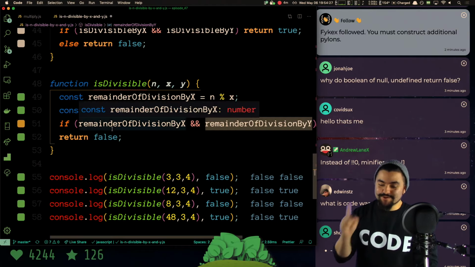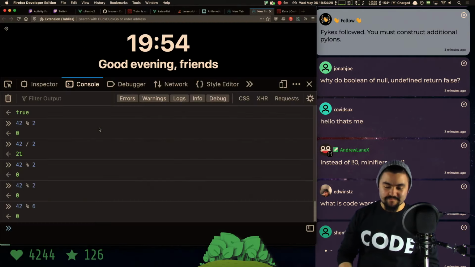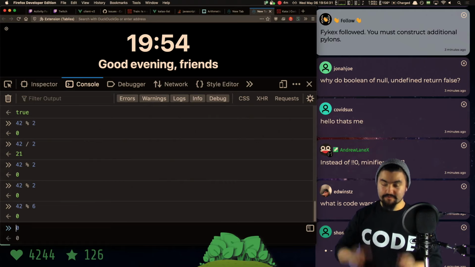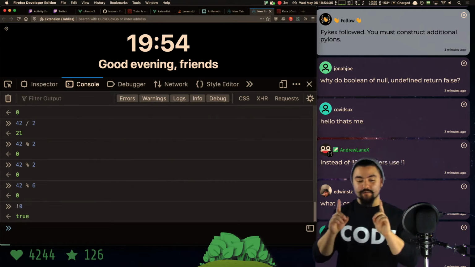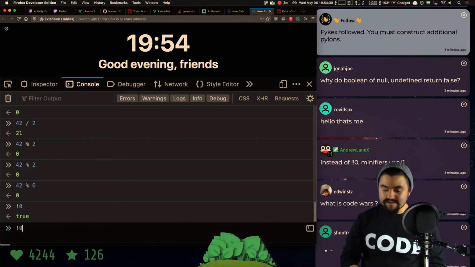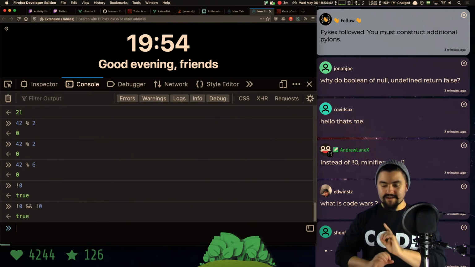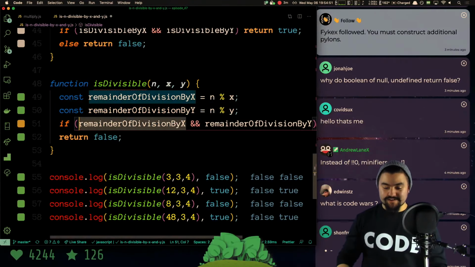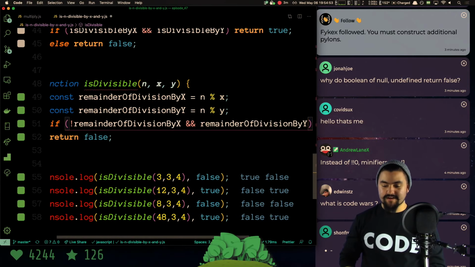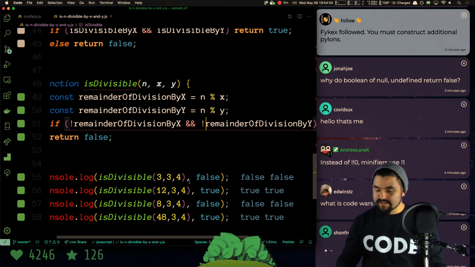And this is where truthy falsy comes into play, because if we have 0, the remainder, and we not it, that gives us back true, right? And then with booleans, we can combine them. So if I do not 0 and not 0, that gives us back true, because both of those values are true. Remember, not 0 is true, so not 0 and not 0 equals true, which means we can actually solve this by just doing not remainder of the division and not. And then all of our test cases work. False, false, true, true, false, false, true, true.